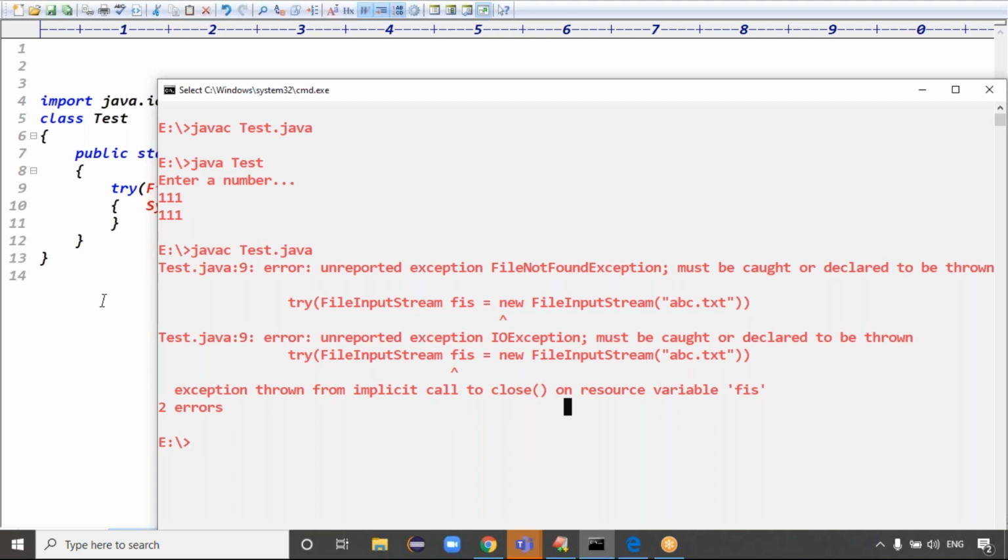Yes. We are able to read the data from the file. If you close the channel, the connection will be closed. Once the connection is closed, we are unable to read the data. That is simply the communication channel. We have to close the channel once the communication is completed.